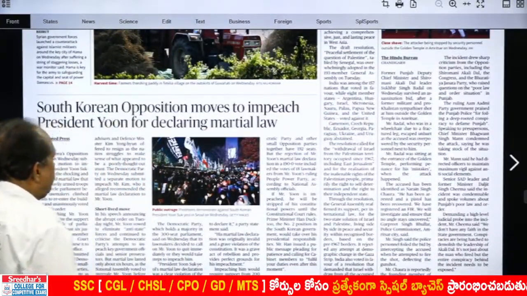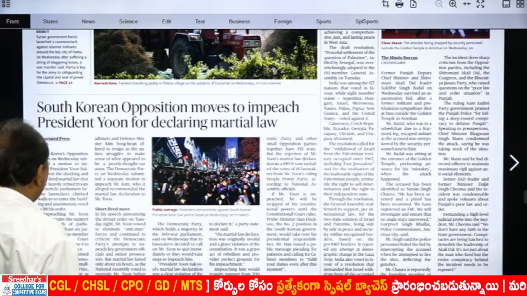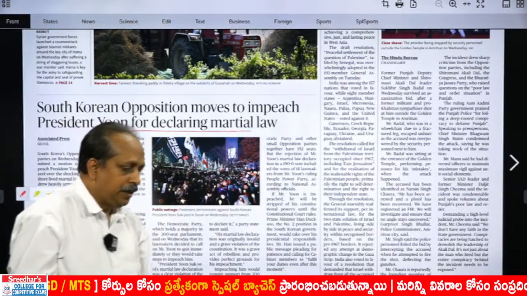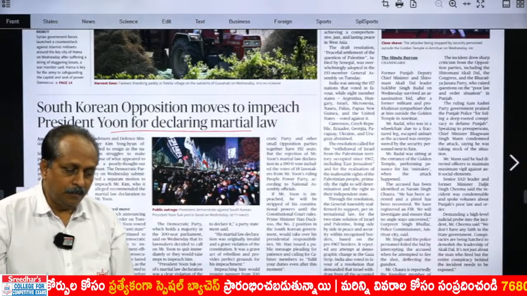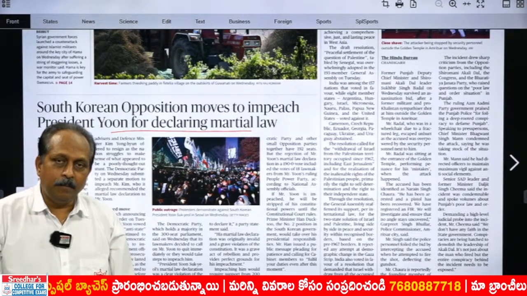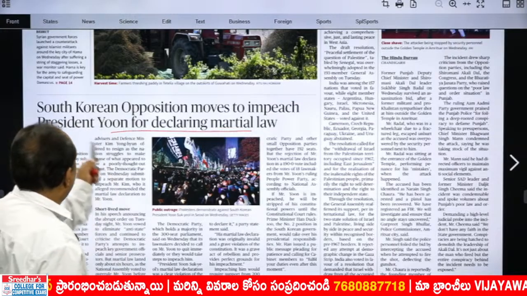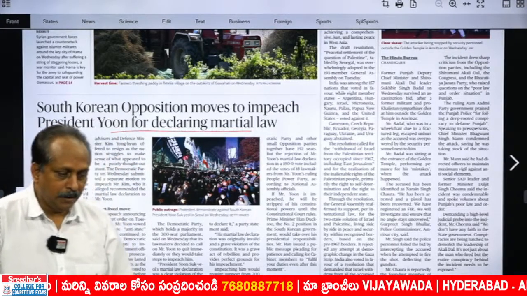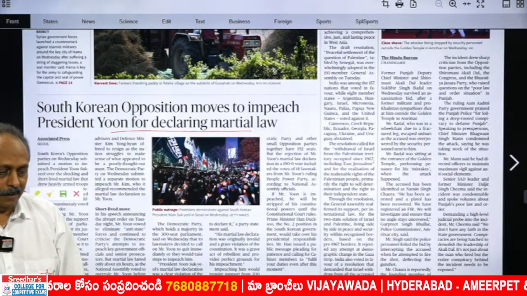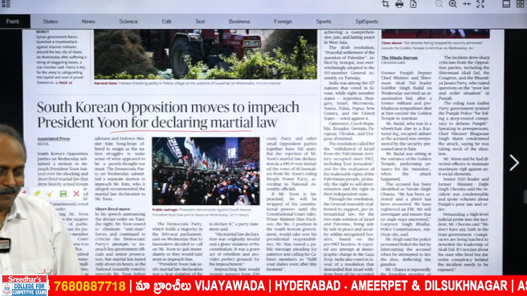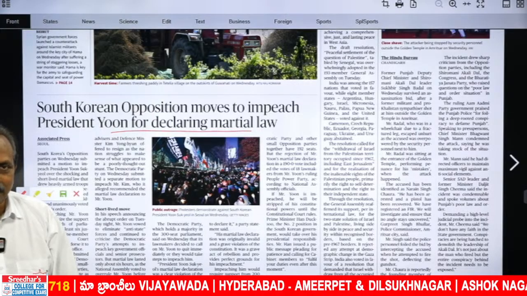South Korean opposition moves to impeach President Yoon for declaring martial law. I read out this yesterday. MPs in South Korea, they protested. They are not happy with the martial law imposed by the South Korean president. Not at all happy. Opposition, obviously, back to the familiar, back to square one, back to the pavilion.